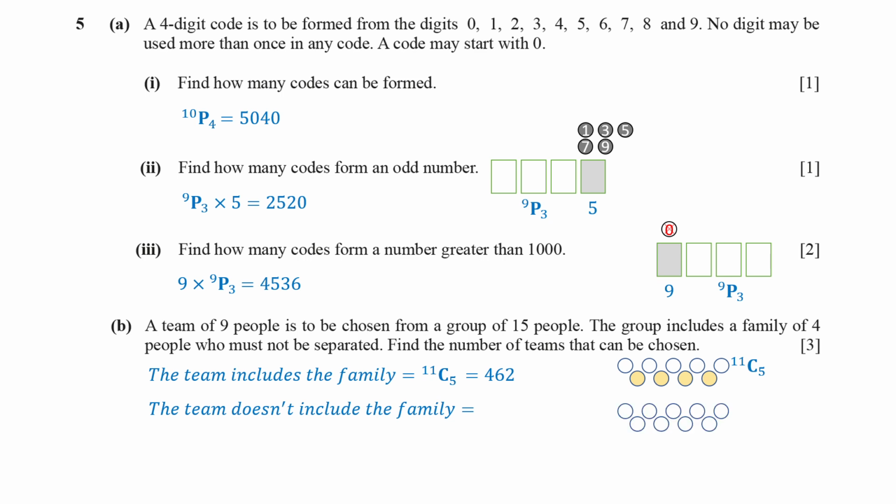If the family is not included in the team, then we must choose all 9 members from the remaining 11 people. This gives us 55 teams in this case. Adding the 2 cases together, the teams that include the family or exclude the family gives a total of 517 teams. This completes question 5.